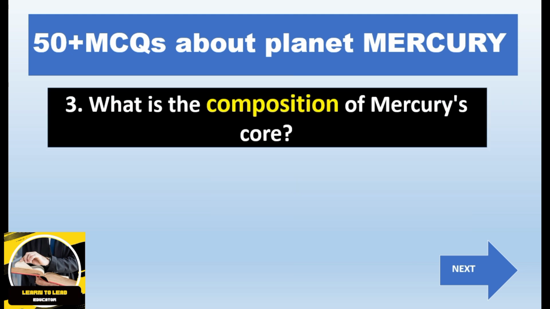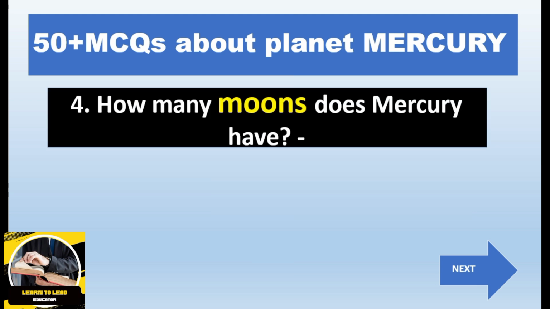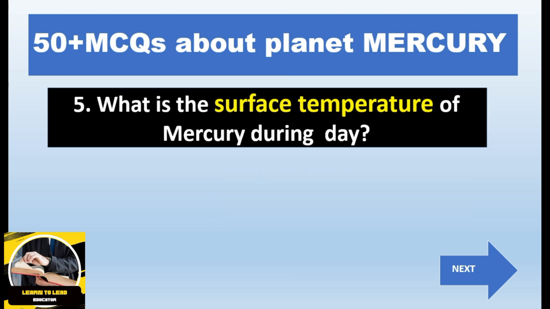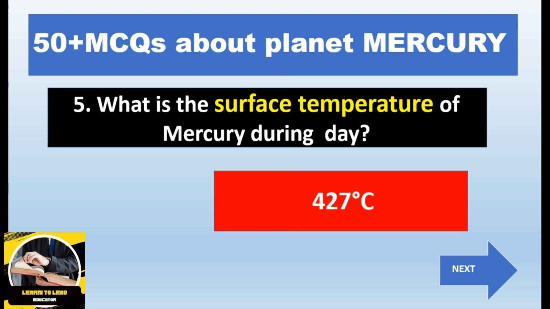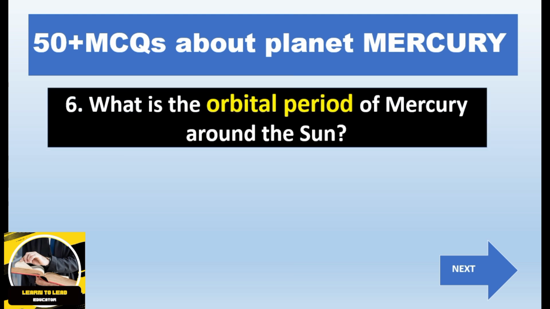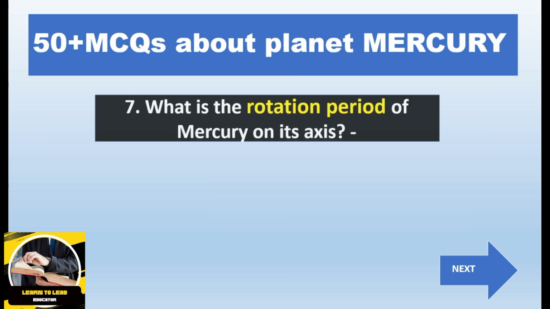4879 kilometer. What is the composition of Mercury's core, that is iron and silicate rocks. How many moons does Mercury have? Mercury has none. What is the surface temperature of Mercury during day, that is 427 degrees centigrade. What is the orbital period of Mercury around the Sun, that is 88 Earth days.